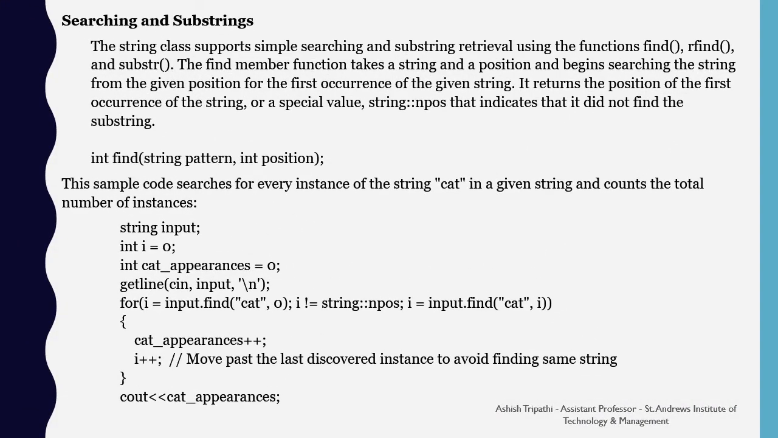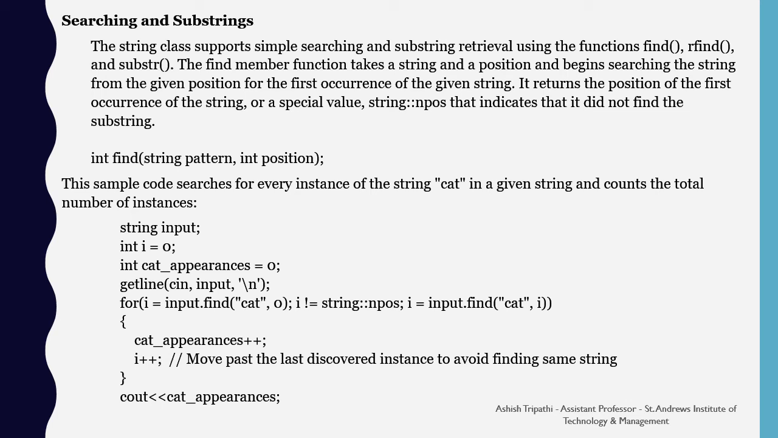Searching and substrings. The string class supports simple searching and substring retrieval using the functions find, rfind, and substr. The find member function takes a string and a position and begins searching the string from the given position for the first occurrence of the given string. It returns the position of the first occurrence of the string or a special value, string::npos, that indicates that it does not find the substring.